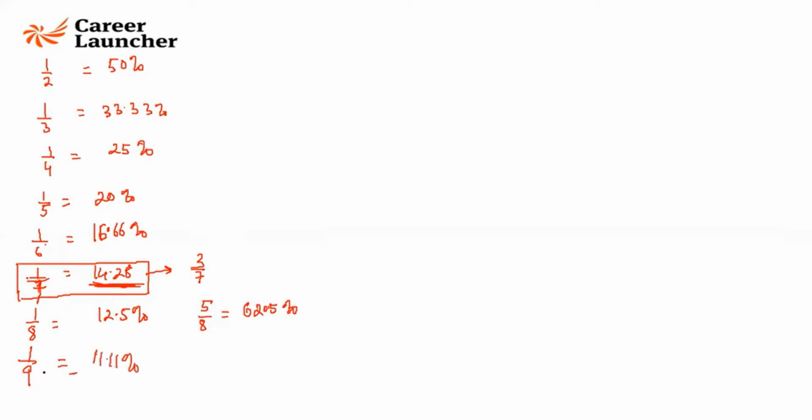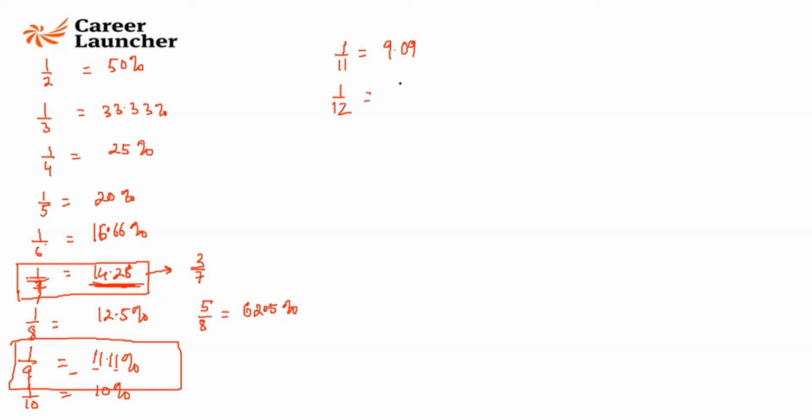1 by 9 is 11.11. 1 by 10 is 10%, easiest of the lot. 1 by 9 is 11.11, which is also an important value to remember. 1 by 11 is 9.09. So for 9 it is 11.11, for 11 it is 9.09. That's how you remember it.